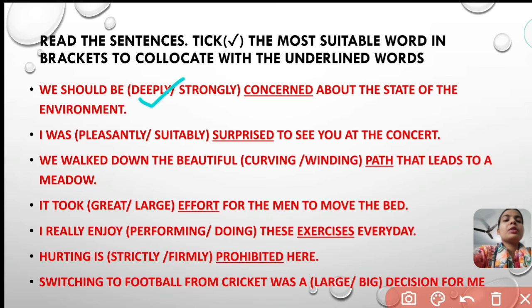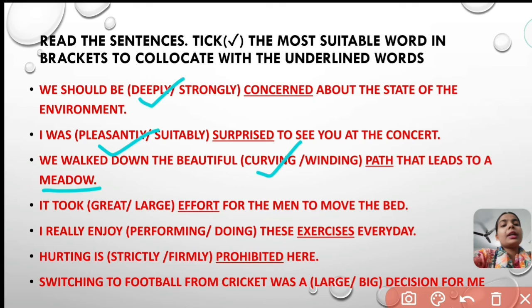Next, I was pleasantly or suitably surprised to see you at the concert. Here the correct answer is pleasantly. We walked down the beautiful curving or winding path that led us to a meadow. Meadow means an open area, an open region. So here the correct answer will be curving path, not winding path.